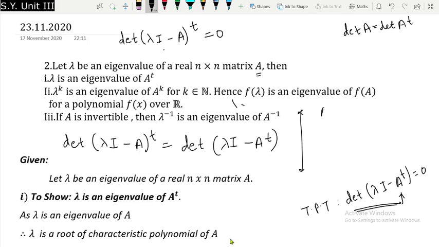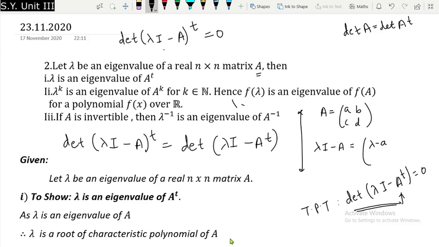So suppose my matrix A is equal to [a, b; c, d]. So what will be my determinant of lambda I minus A transpose we have to find, right? So what will be my lambda I minus A? Lambda I minus A will be equal to multiply minus sign to each element of the matrix, and diagonally you are going to add lambda.